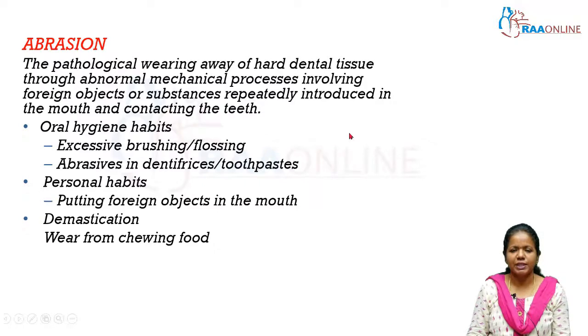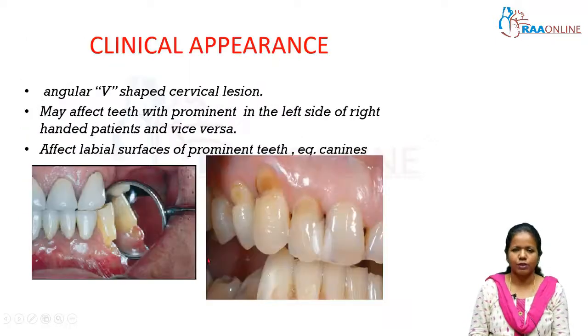Abrasion is defined as the pathological wearing away of hard dental tissue through abnormal mechanical process. So remember, abrasion is mainly because of mechanical action involving foreign objects or substances repeatedly introduced in the mouth and contacting the teeth. This can be due to oral hygiene habits, as I said, brushing, or because of the toothpaste. Personal habits, say the patient has a habit of putting sharp objects like pins or toothpicks in the mouth to remove food stagnated in between the teeth. So the personal habits matter too. And masticatory forces, wear can also occur because of chewing of food.